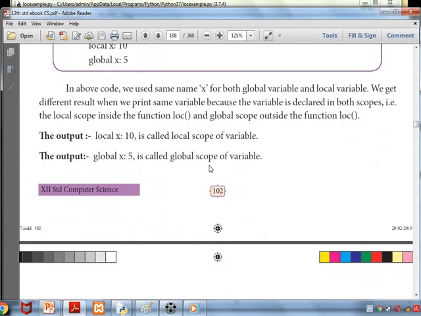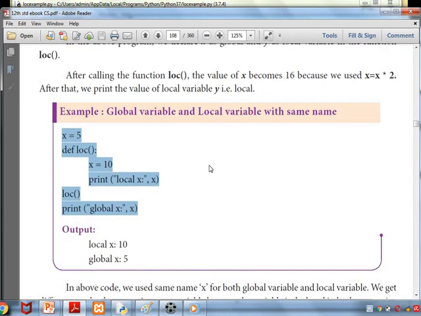So in this chapter, up to this are the local and global variable scope. I hope you understand this.